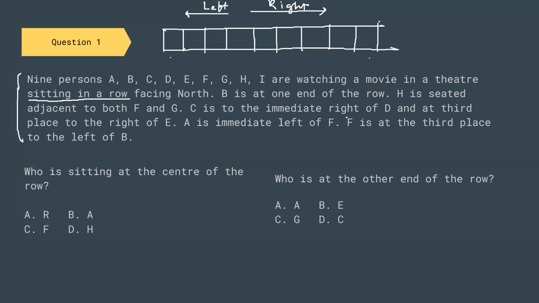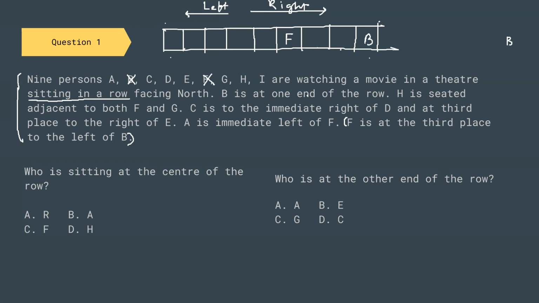So now this is important information. F is at third place left of B. If B is here, there is no left hand side of B. So B must be placed here, and third place left of B: this is 1, this is 2, and this is F. So F is present here. Now we have placed B and F. So let us cross B from here and let us cross F from here.